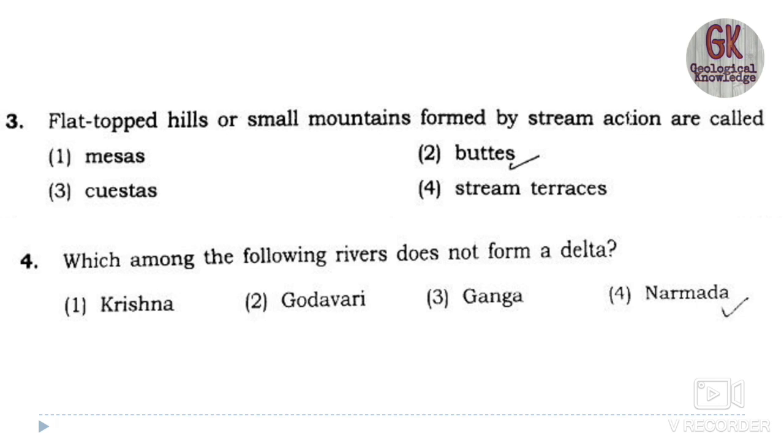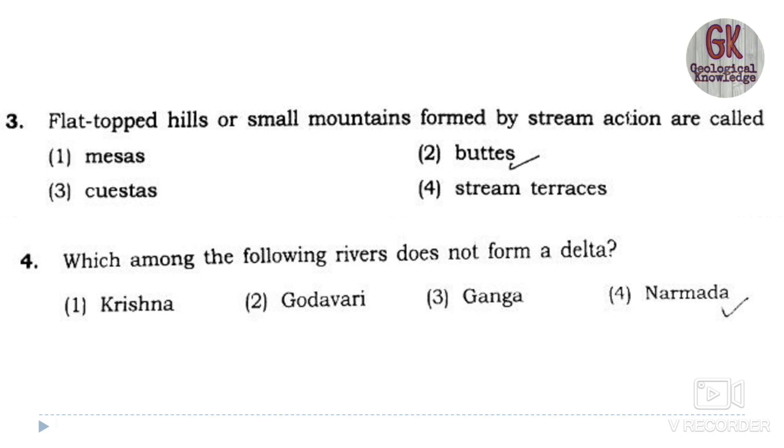One rock is hard, then soft, then hard, then soft, so that alternate change in hard and soft rock takes place in case of cuesta. So the correct option, flat topped hills or small mountains formed by stream action, is butte.